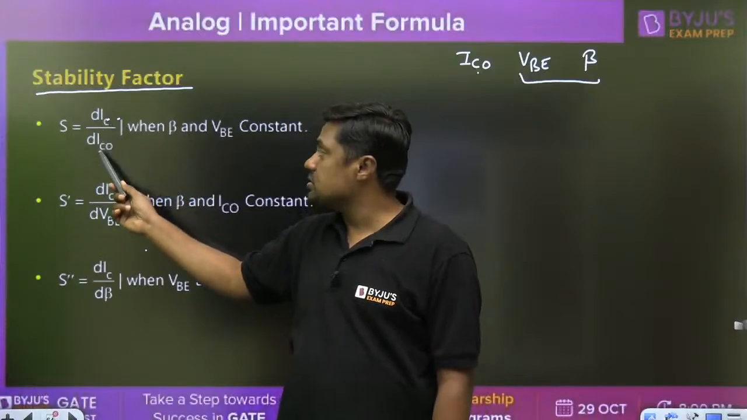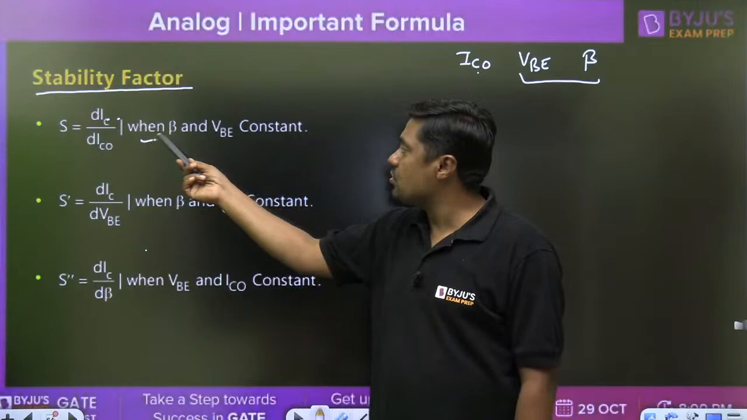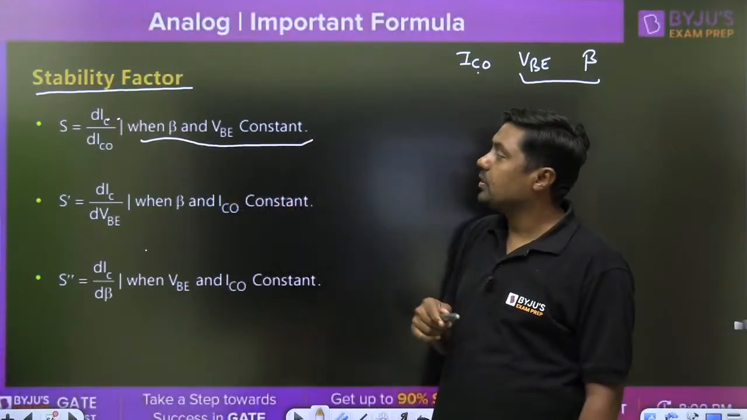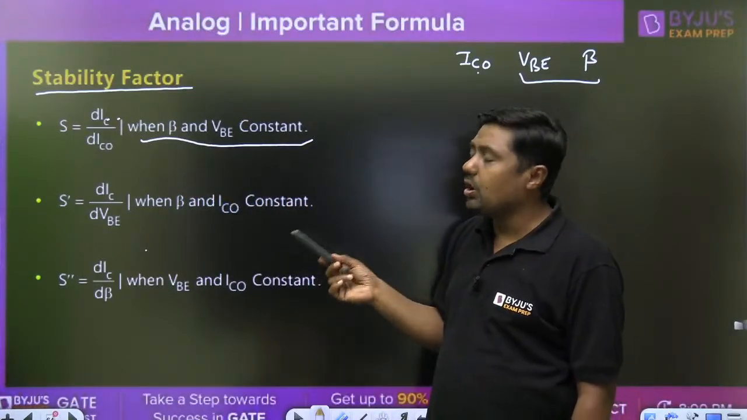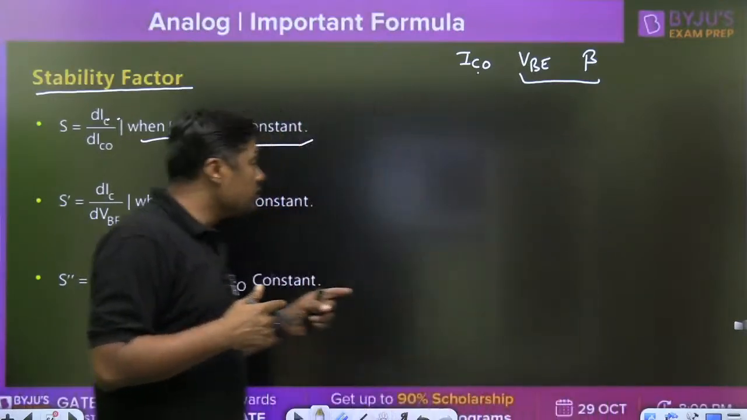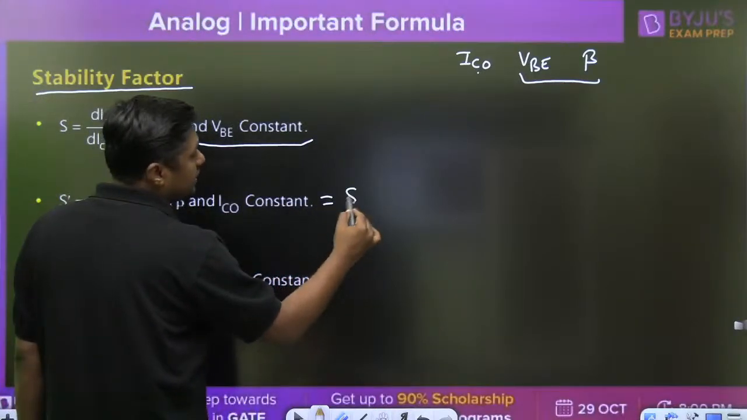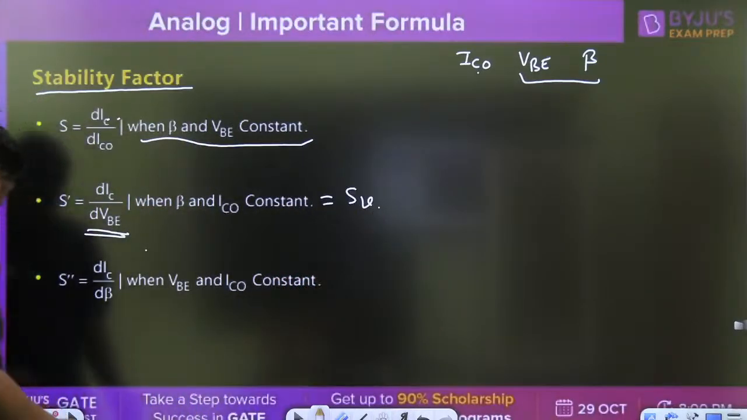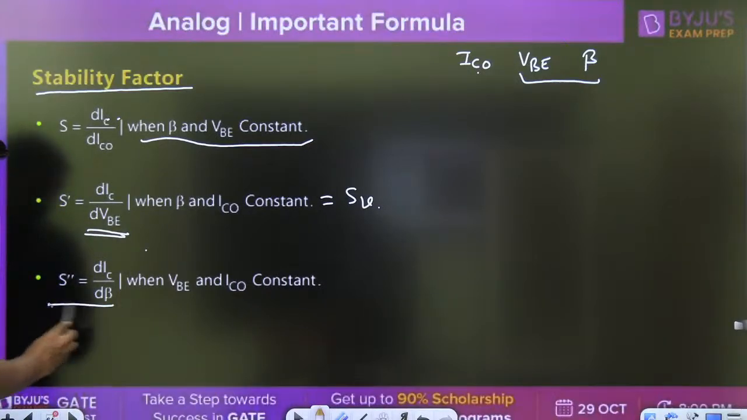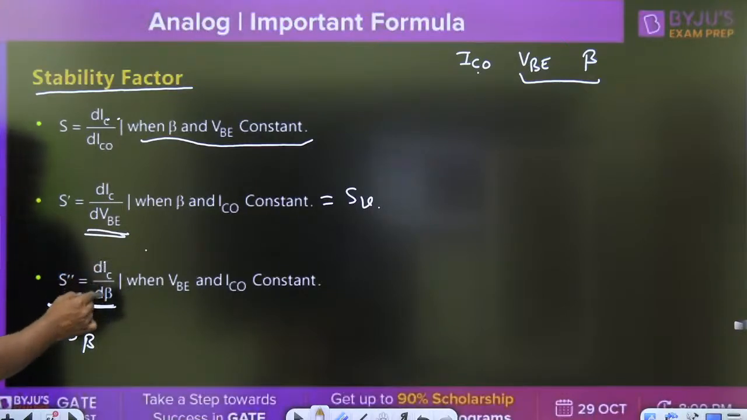Change in IC because of change in ICO, when beta and VBE are kept constant. This is a very, very important formula. Then what is S dash, or S_V? Change in IC because of change in VBE. This is also known as S_V. And third is S beta: change in IC because of change in beta when VBE and ICO are kept constant.